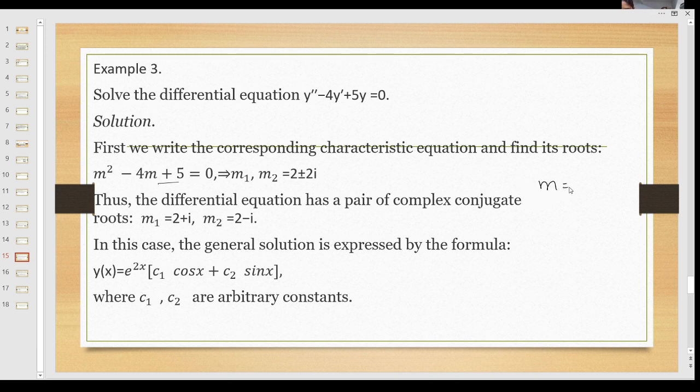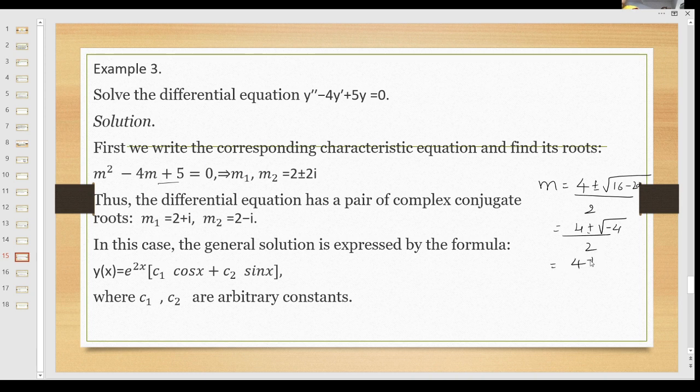m is equal to minus b plus or minus square root of b square minus 4ac, whole divided by 2a. b is minus 4, b square is 16, a is 1, c is 5, 4 5s are 20. So m is equal to 4 plus or minus square root of 16 minus 20, which is minus 4, divided by 2.